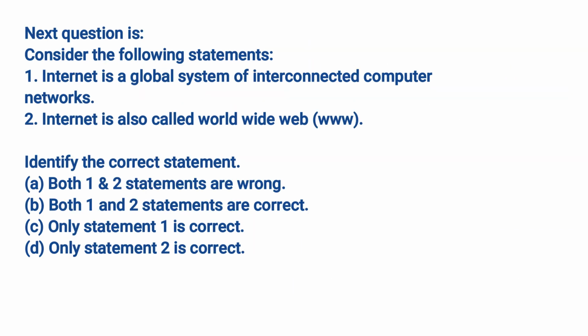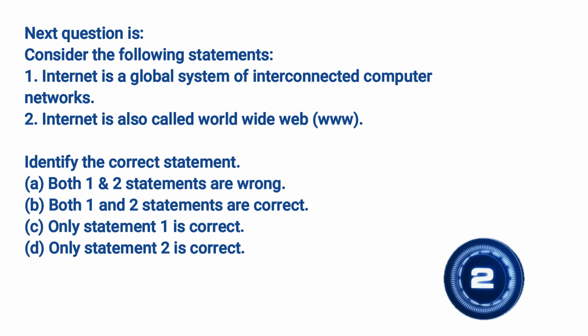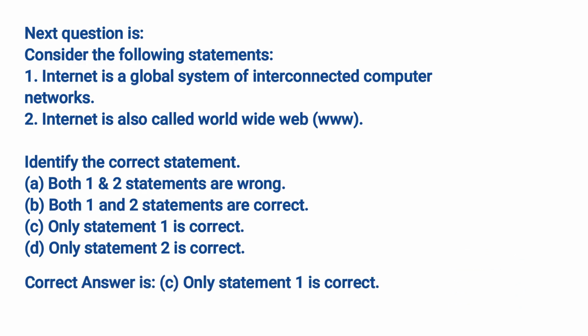Next question is, consider the following statements. 1. Internet is a global system of interconnected computer networks. 2. Internet is also called World Wide Web, WWW. Identify the correct statement. A. Both 1 and 2 statements are wrong. B. Both 1 and 2 statements are correct. C. Only statement 1 is correct. D. Only statement 2 is correct. Correct answer is C. Only statement 1 is correct.